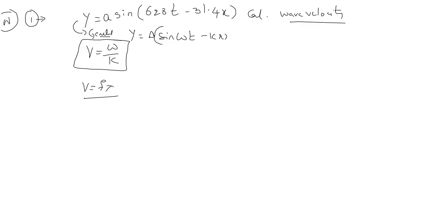So here a is, no change. Omega value is 628. K value is 31.4. Here this is positive, this is negative. Yes or no? This is positive, this is negative. If they ask you what is the direction of propagation of the wave: if one is positive and one is negative, the direction will be positive. Given x, so it is the positive x axis direction.